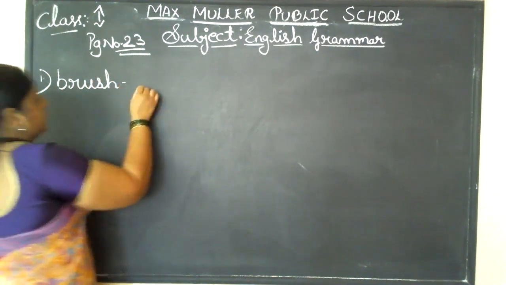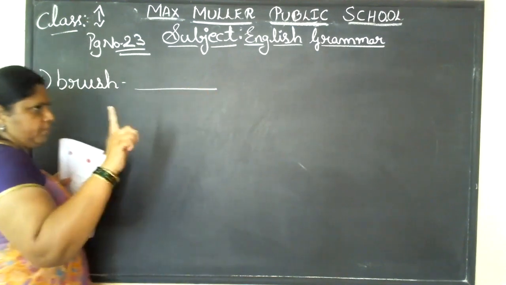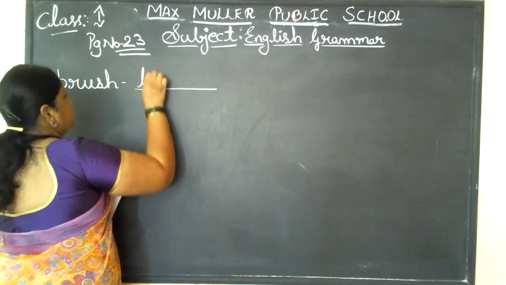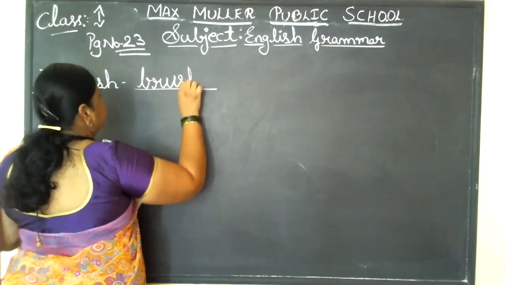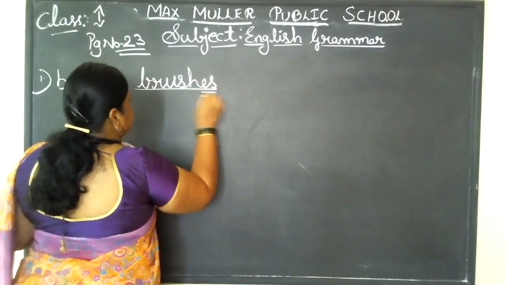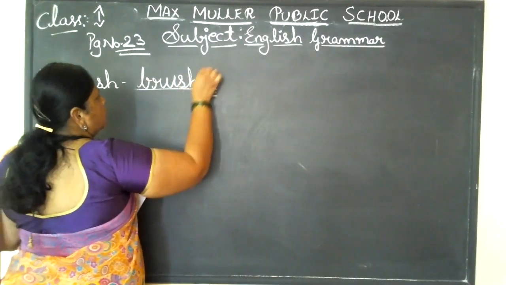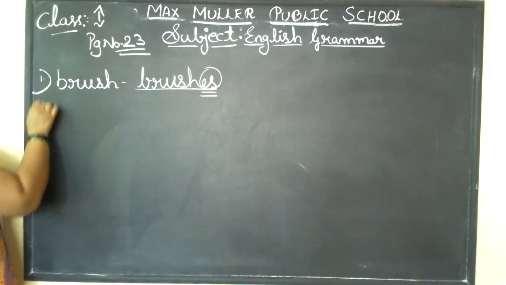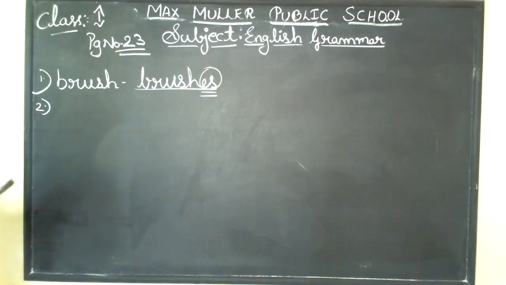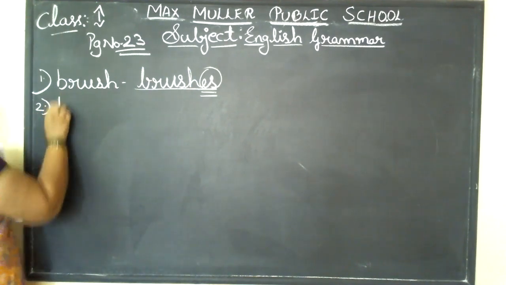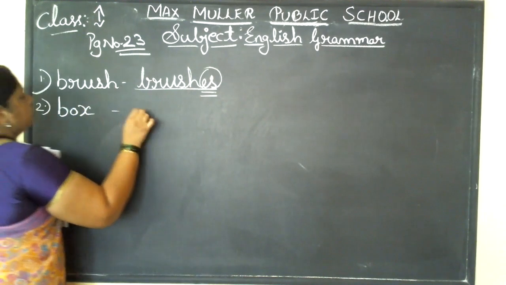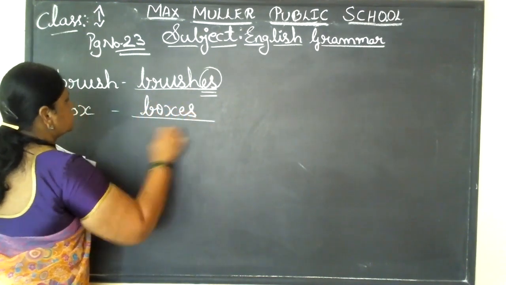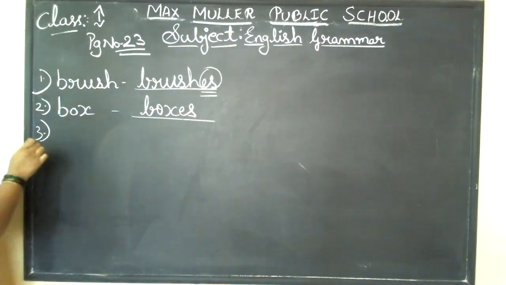brush. So it is single, only one brush. You call it as one brush. If you see more, what do you need to tell? Brushes. So we are adding es. See, this is the es. We are adding es to the things now, so we are seeing more than one. Box, boxes. Third one.